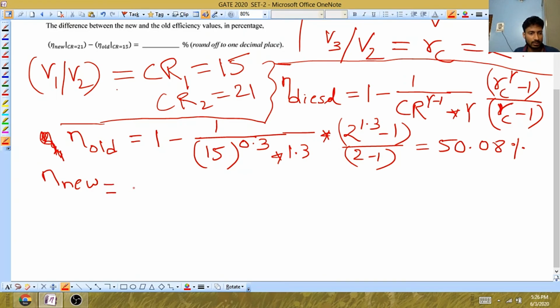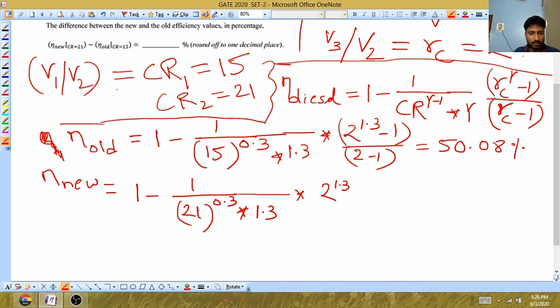So this will be 1 minus 1 upon 21 to the power 0.3, into 1.3 into 2 to the power 1.3 minus 1 divided by 2 minus 1. You will get this value after solving as 54.87%.